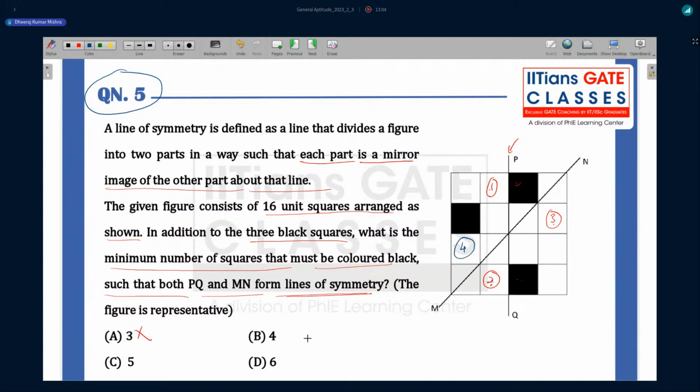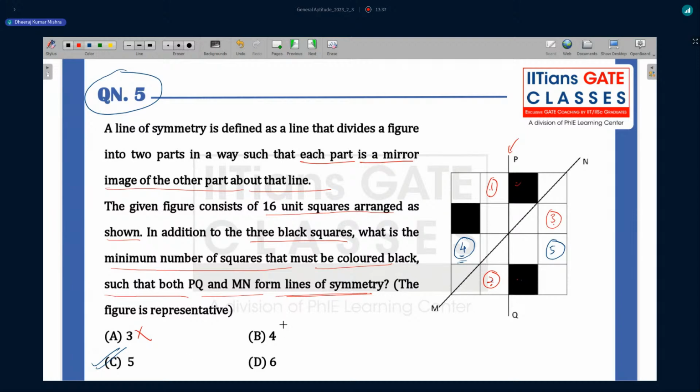Now again one more choice is there, which you have to see. Suppose when four is given here, if you consider PQ again, then PQ and this four, this is going to be the fifth square which is going to be colored. So for this question, option C is the right choice. The minimum number of squares which have to be colored black is 5.